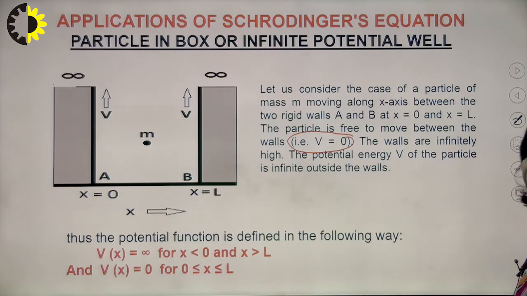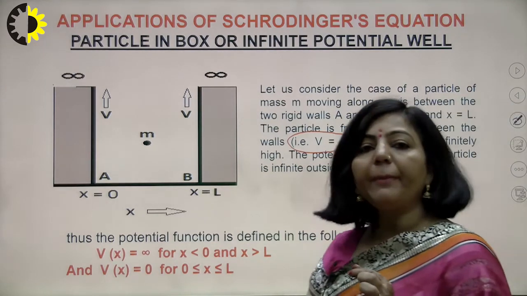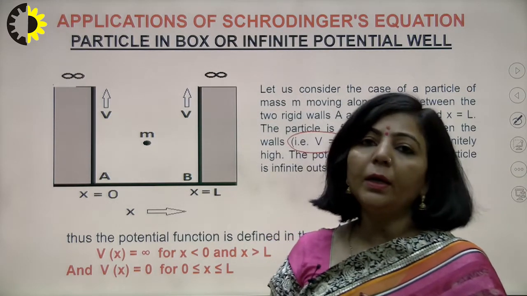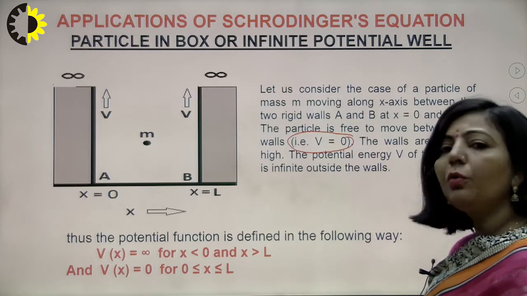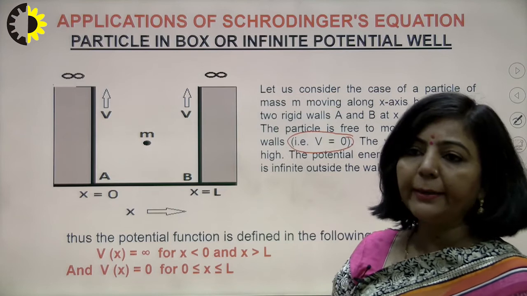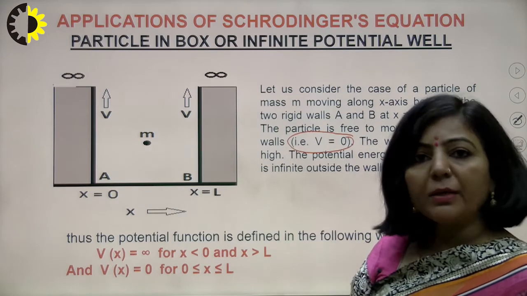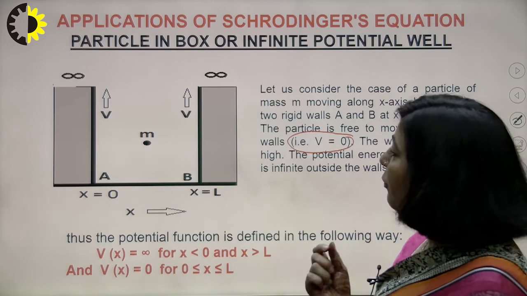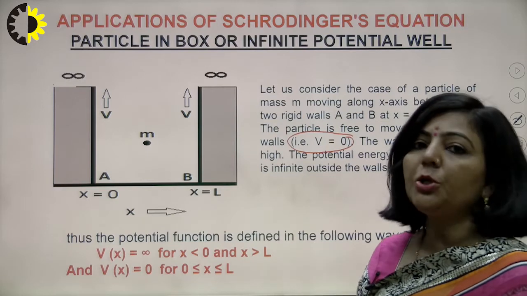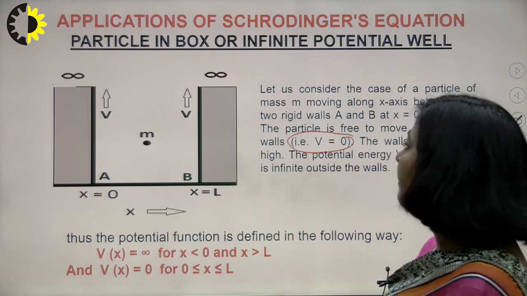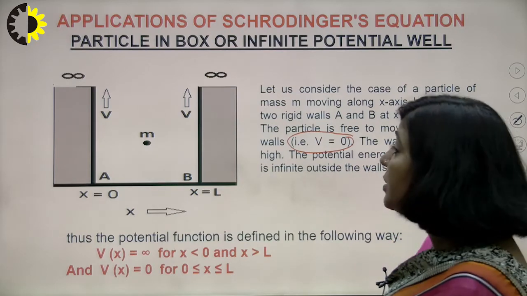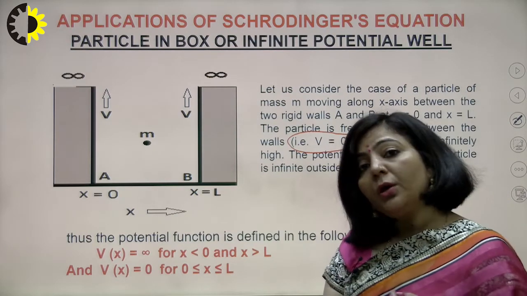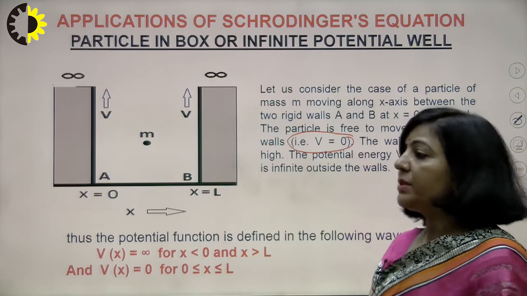So now you have a microscopic particle that is moving, and according to Schrodinger, whenever you have a moving microscopic particle, there is a matter wave associated with it. If you want to describe that wave nature associated with a moving microscopic particle, you have the Schrodinger equation. So which type of Schrodinger equation can you apply here? That you have to understand.